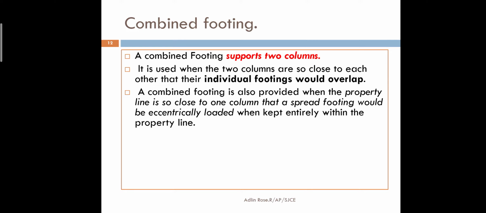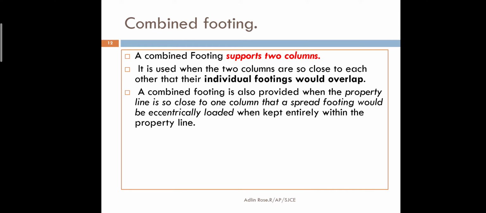And sometimes combined footings are also adopted in cases where one column size is bigger, which carries more load, and the next column is smaller and carries a smaller load. In such cases, two different types of loads come into the picture, and eccentricity problems will come. So we should always go for combined footing when two columns are nearby.